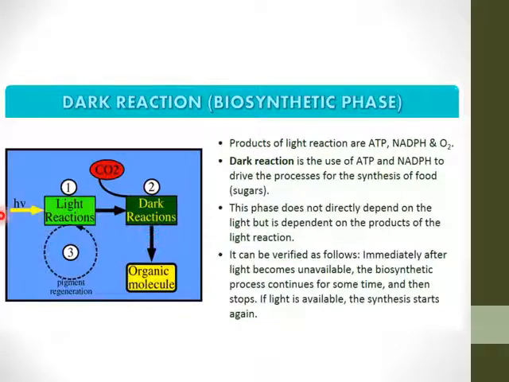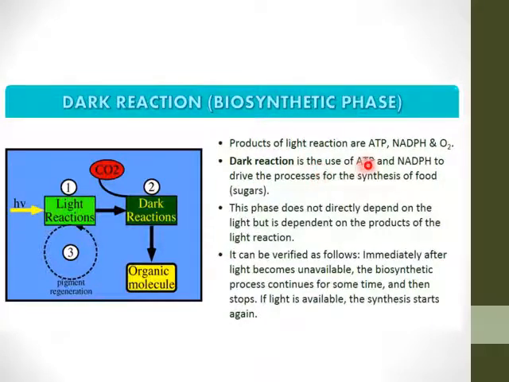So when the light falls on the pigment, it emits electrons and forms ATP and NADPH with the liberation of O2. This ATP and NADPH is then used along with CO2 to help in the formation of an organic molecule known as sugar.